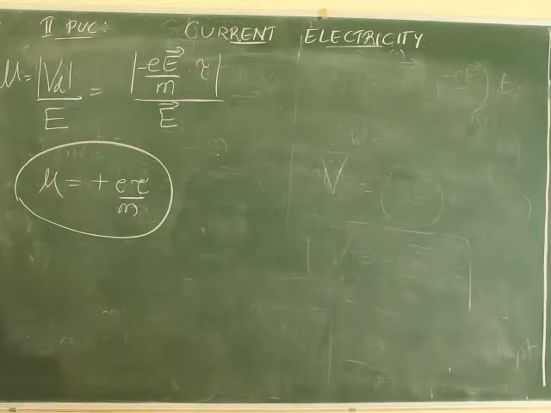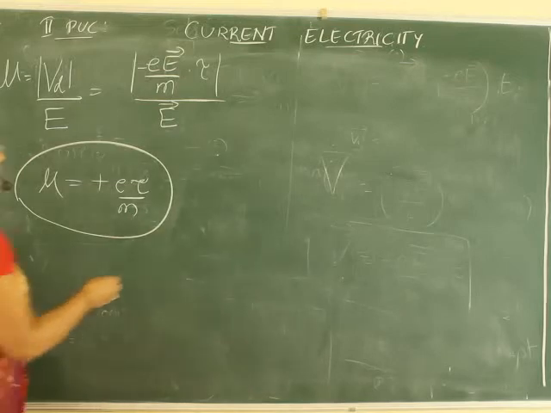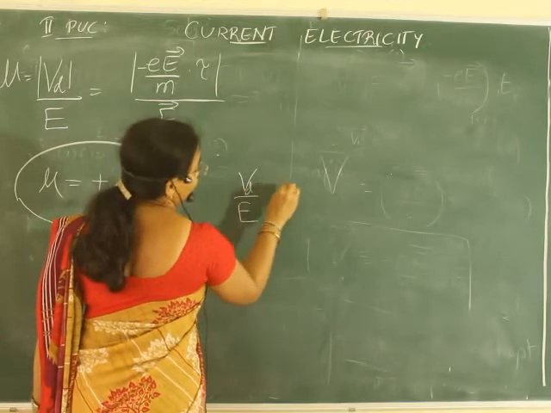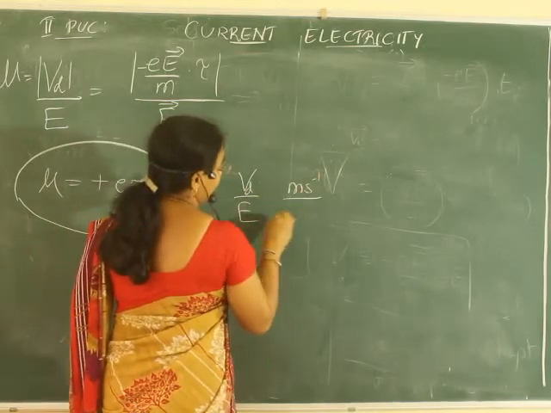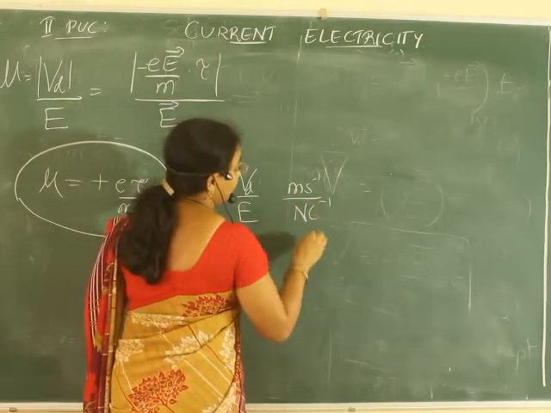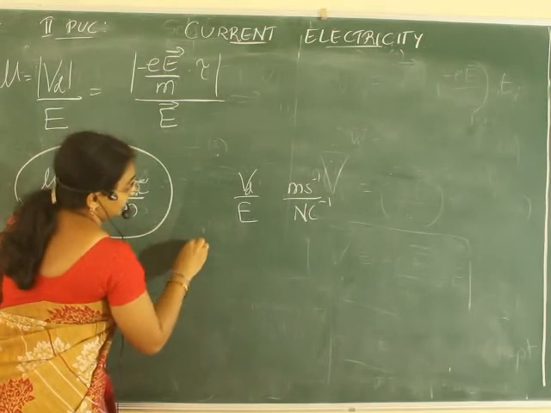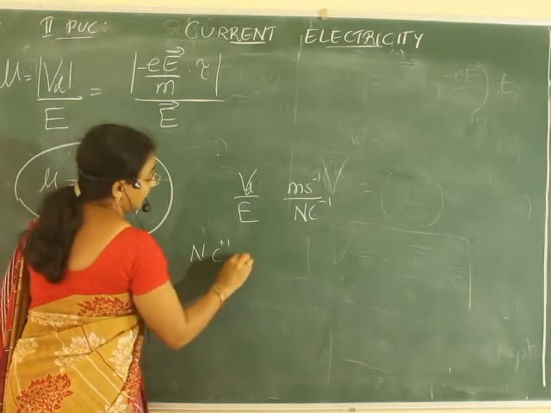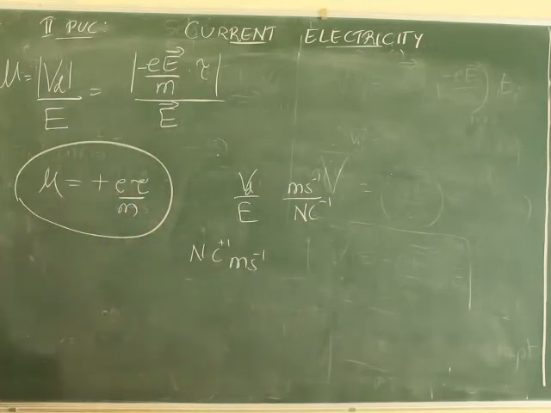Newton per coulomb. Correct? Velocity by E, so meter per second, and here the unit of electric field is newton per coulomb. So, what can I write? Newton per coulomb will become coulomb, Newton coulomb meter per second. Is it correct?